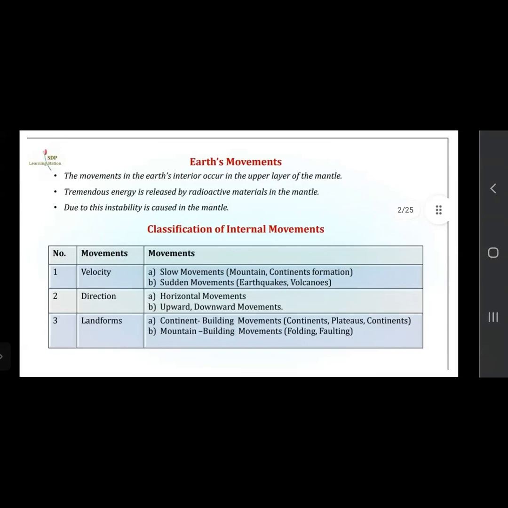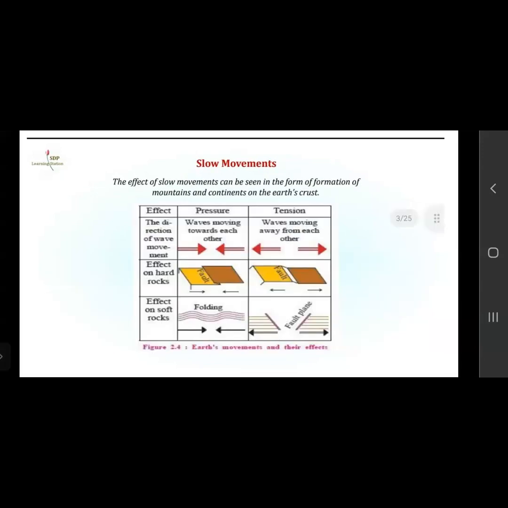So we have seen the internal movements, how they are classified, and what formation takes place because of those movements. We have just seen the classification; now we will see each of them in detail. Now the slow movements. The effect of slow movements can be seen in the formation of mountains and continents on the Earth's surface. How does it take place?